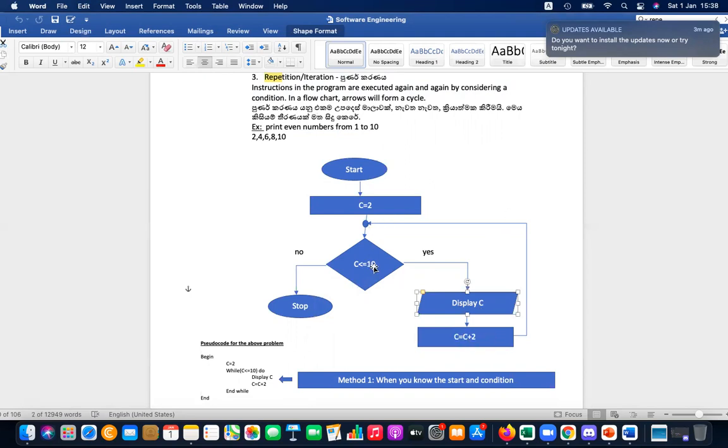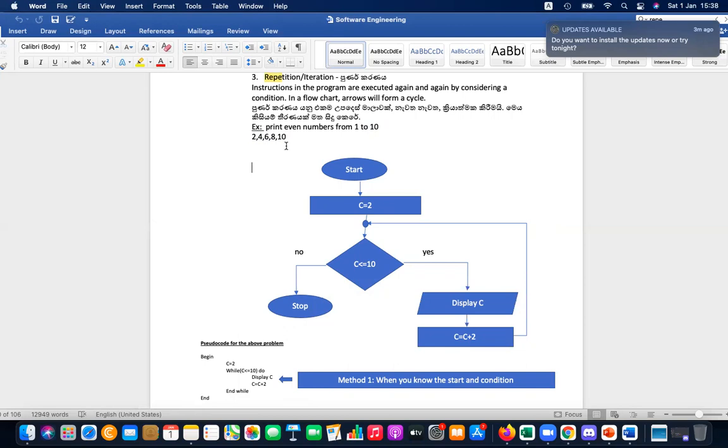6 is less than or equal to 10, display 6, add 2, 8. 8 is less than or equal to 10, display 8, add 2, and then it goes up again. 10 is equal to 10, so it prints 10 and adds 2. Now it is 12. 12 is neither less than nor equal to 10, so it goes to the no side and stops. So this will print even numbers from 2 to 10: 2, 4, 6, 8, 10. These are the even numbers printed.